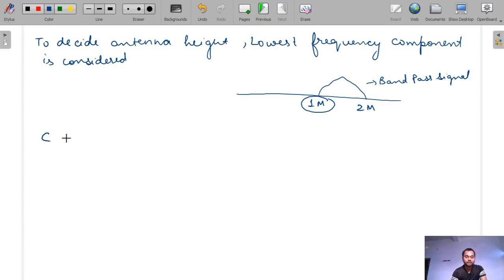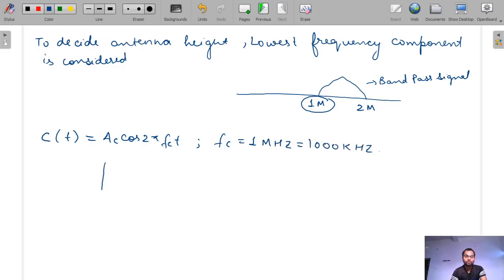Now let's take the carrier signal c(t) equal to Ac cos 2 pi fc t, and assume here fc is equal to 1 megahertz, that is equal to 1000 kilohertz.